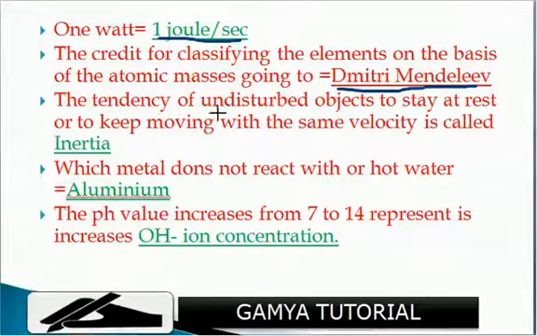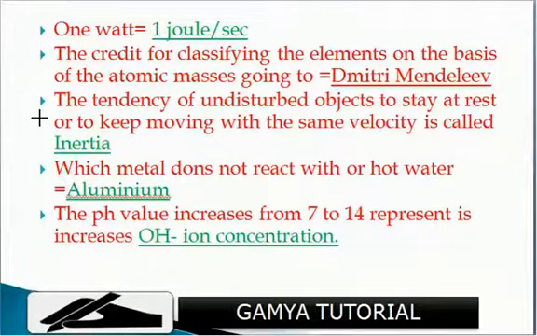The tendency of an undisturbed object to stay at rest or to keep moving with the same velocity is called inertia. Which metal does not react with cold or hot water? That is aluminum. As the pH value increases from 7 to 14, it represents an increase in OH negative ion concentration.